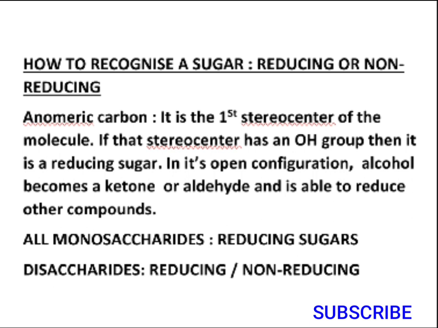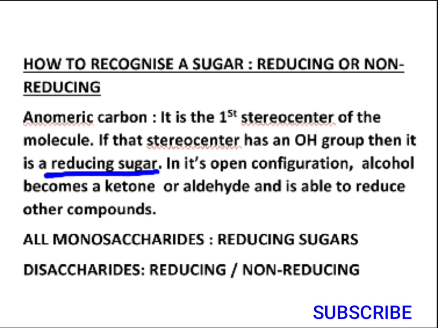If that stereocenter has a hydroxyl group, that means it has an alcoholic functional group, then it is a reducing sugar. In its open configuration, the alcohol becomes a ketone or aldehyde, and it is able to reduce other compounds.